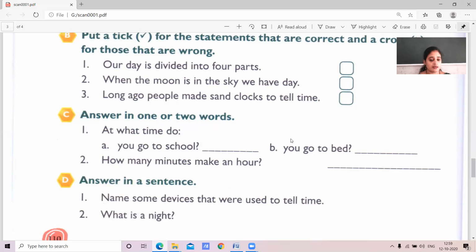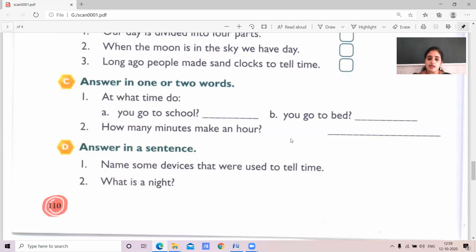Earlier, sundial, water clock, sand clock. The modern one is a clock which will tell the exact timing, the perfect hour, minutes and seconds. Answer is sundial, sand clock, water clock and a clock.